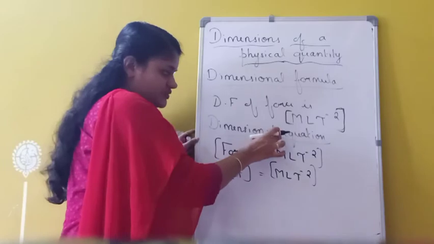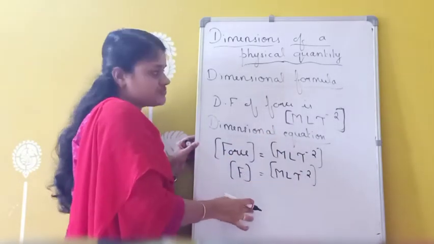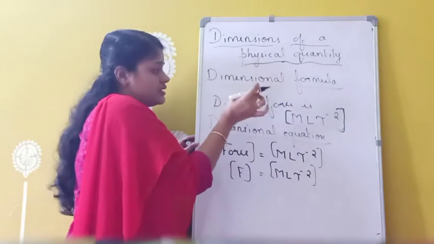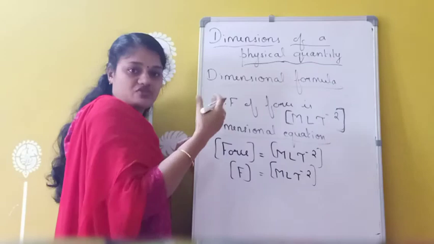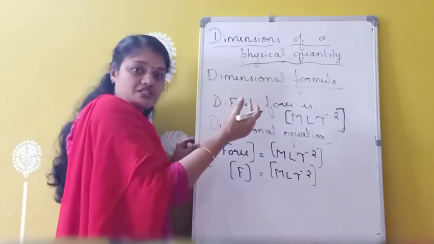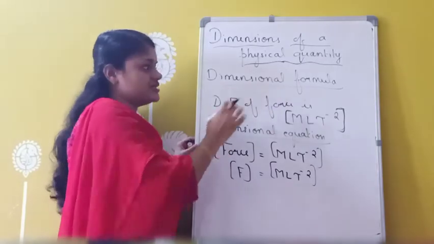So whenever we are equating a physical quantity with its dimension, it is called as dimensional formula. And whenever we are expressing a physical quantity in terms of dimension, it is called as dimensional formula. And what is dimension? The powers to which fundamental quantities are raised in order to get a physical quantity. That is called as dimension.